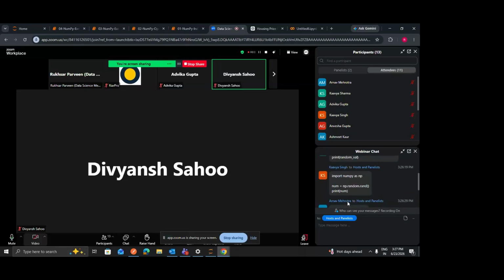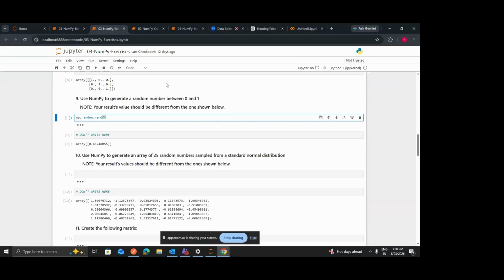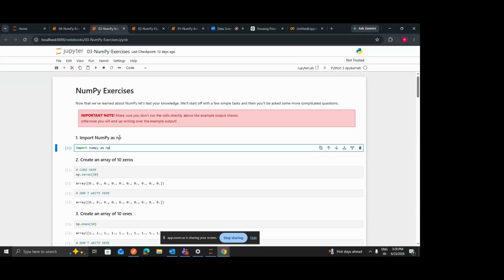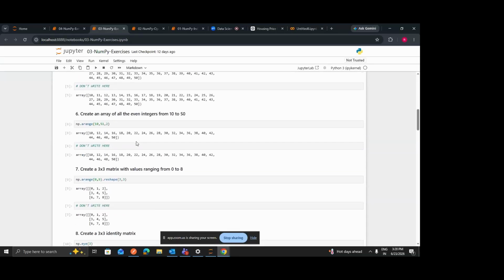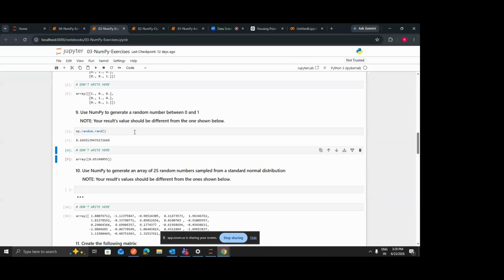Okay, I can see that most of you have given the answer and selected the rand function, np.random.rand.